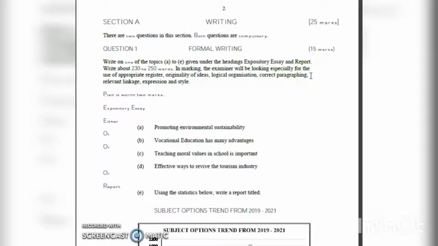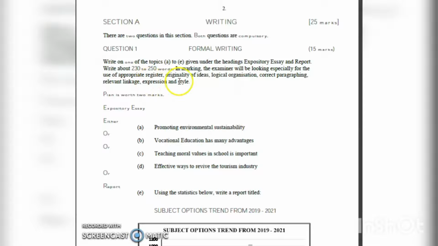So we are talking about the TEXI method: your topic sentence, explanation, example, and your conclusion of the point of that paragraph, not the overall conclusion. Relevant linkage, for example, can be in addition, to begin with, not only at the beginning of the paragraph but also within the paragraphs.